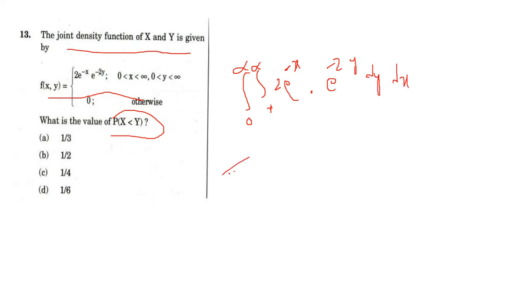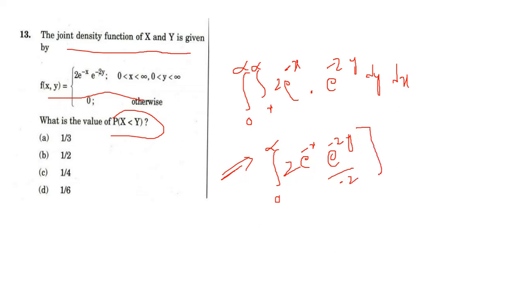So we got final 0 to infinity. So we integrate with Y. So here X is independent. Here we got e power minus 2Y divided by minus 2.